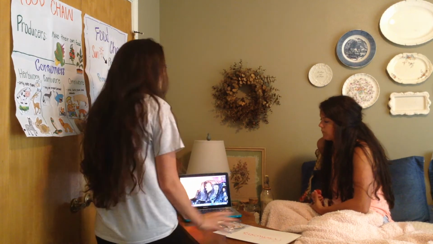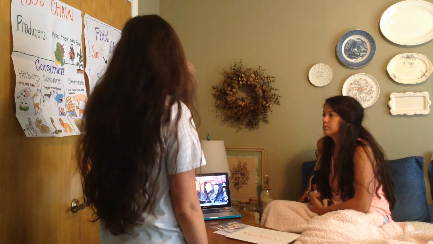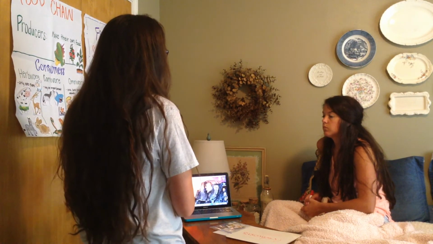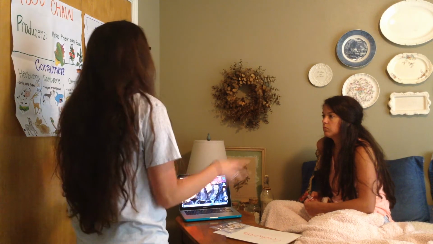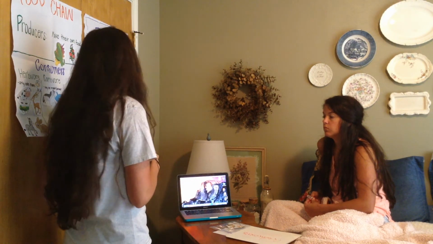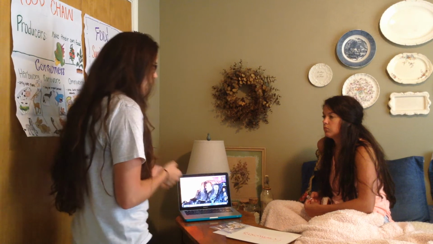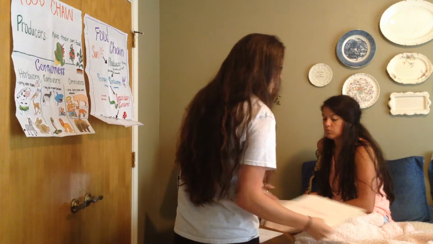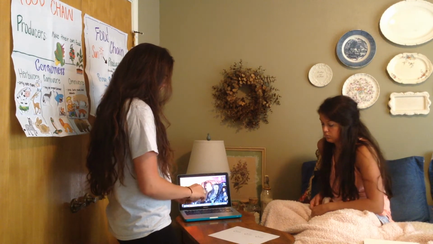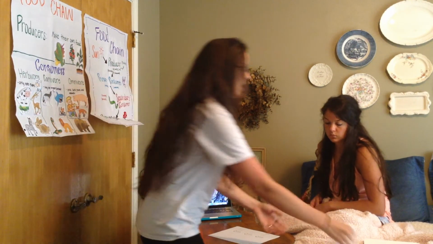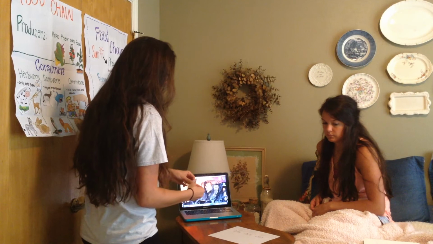All right, so now that we've gone through our PowerPoint and we've talked about the different organisms, different producers that are in a food chain in the flow of energy, I'm going to have you create your own food chain. So I have cut out some organisms for you.